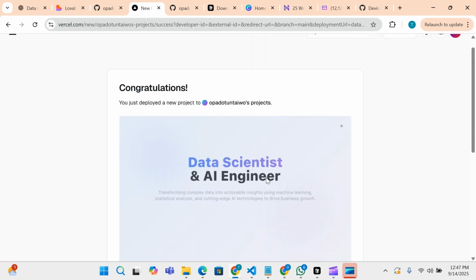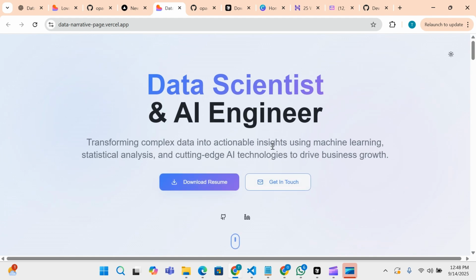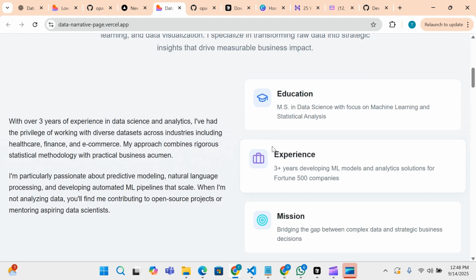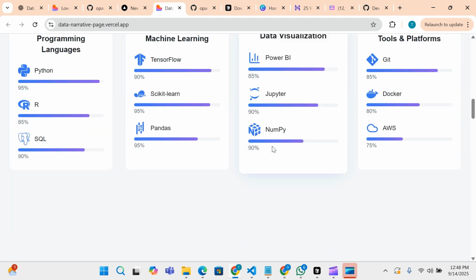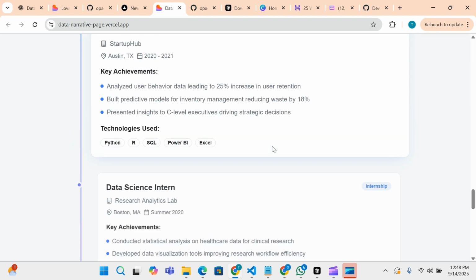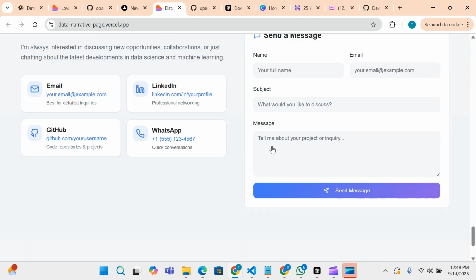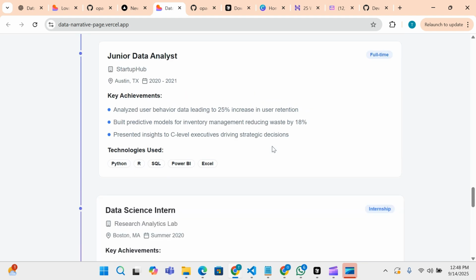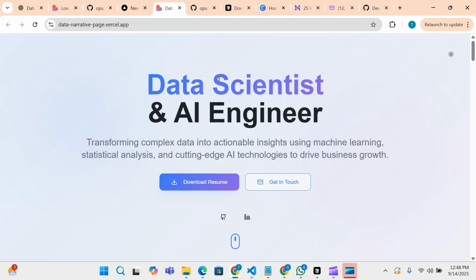So basically this is how our app looks now. You can see it's a very nice looking app. Yeah, it's a very good app, a good thing to have as a data science person. So thank you for listening.